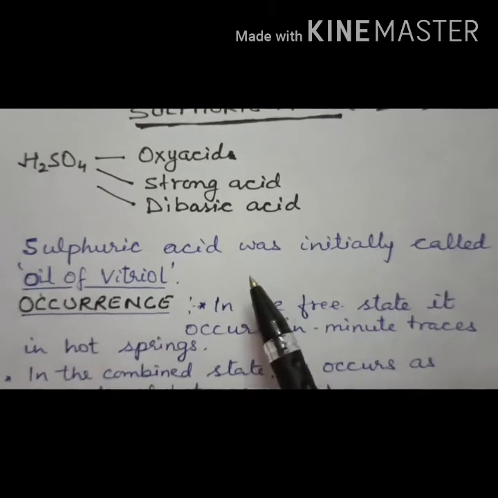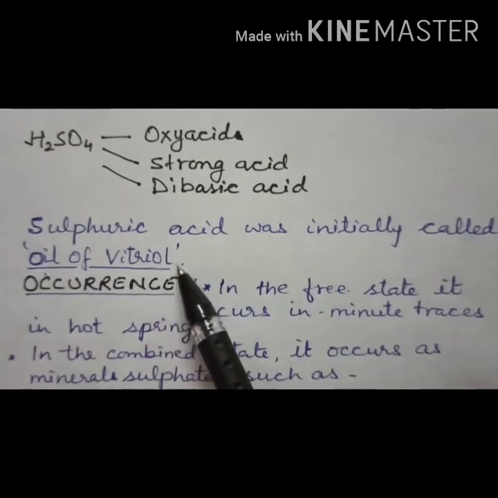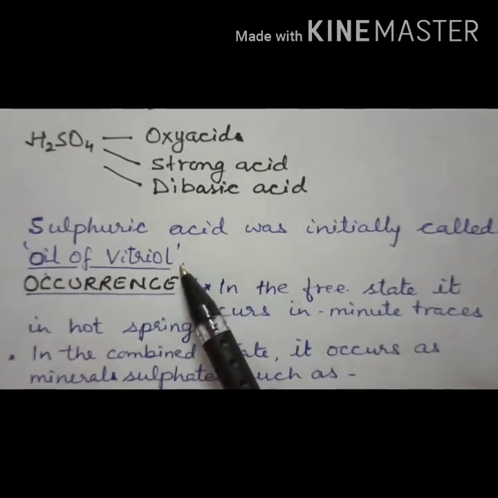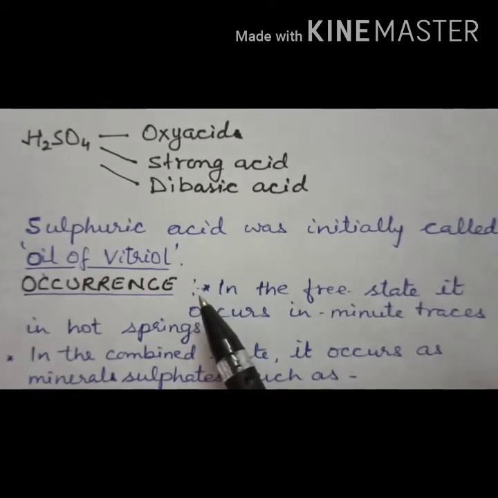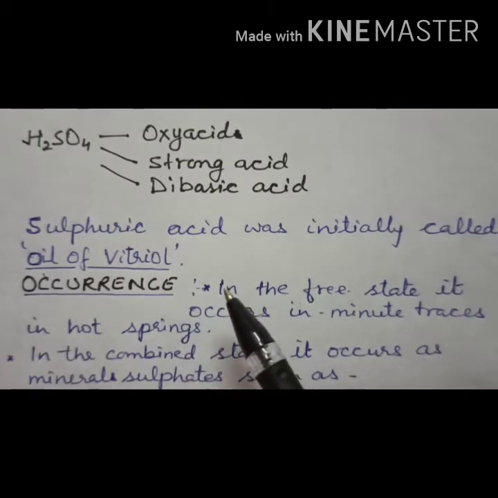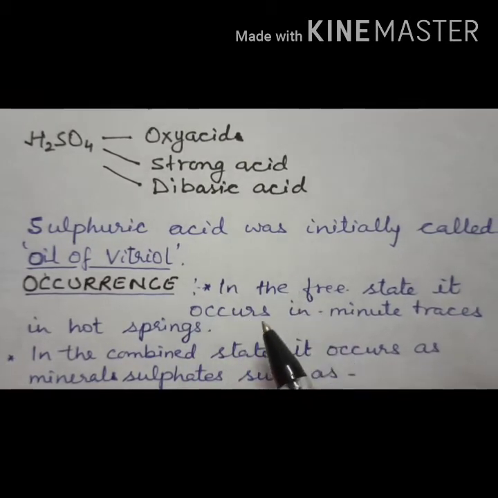Now, sulfuric acid was initially called oil of vitriol. Why is it called oil of vitriol? Because in earlier days it was prepared from green vitriol, that is FeSO4.7H2O.